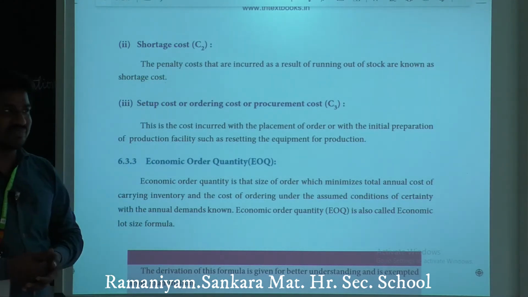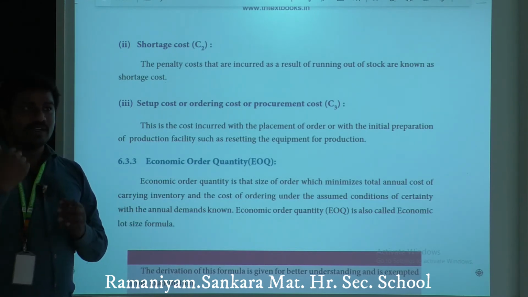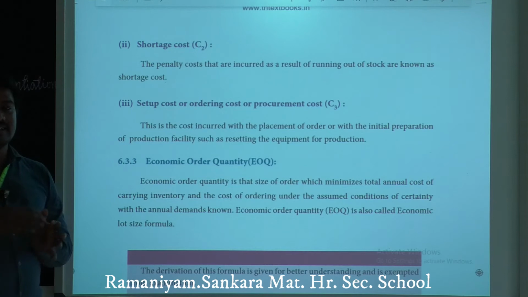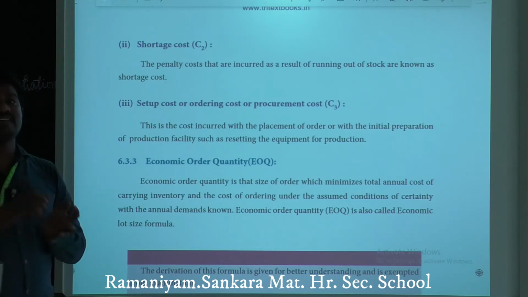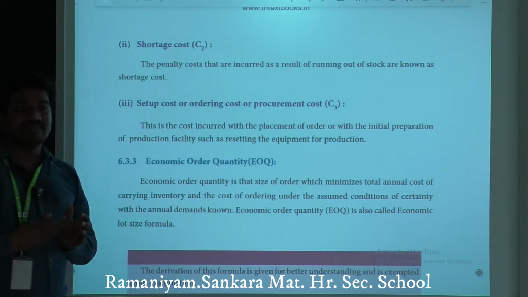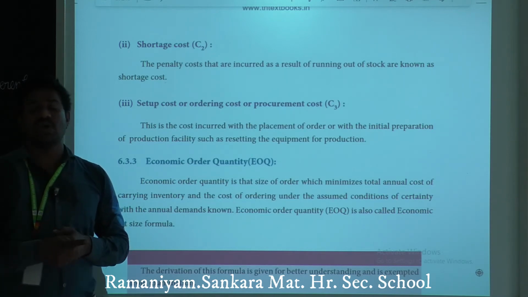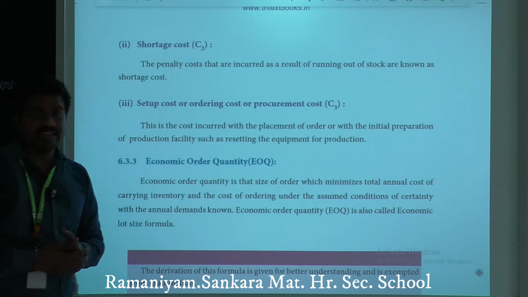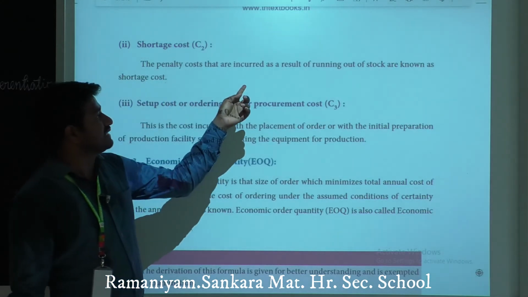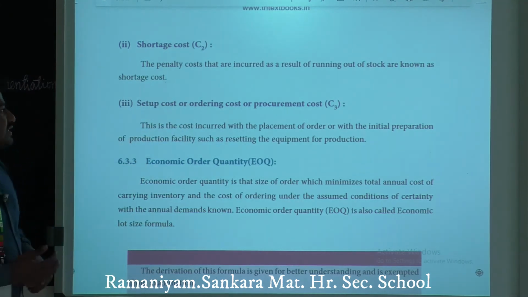Next, shortage cost. I already mentioned that one. I purchase the goods for 1 month. For example, a particular good is exhausted within 28 days. In the remaining 2 days, that particular stock is null. So that time we have to buy again the same thing, but an extra amount we spend for that particular goods. That is called shortage cost. Penalty costs that are incurred as a result of running out of stock are known as shortage cost. That's all.